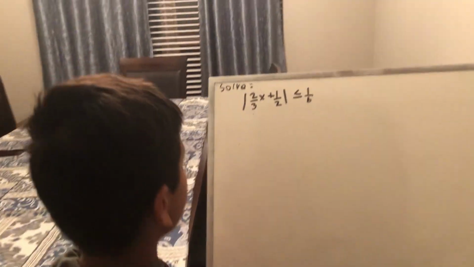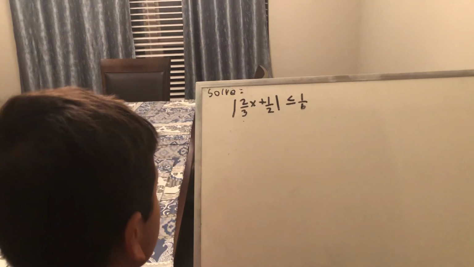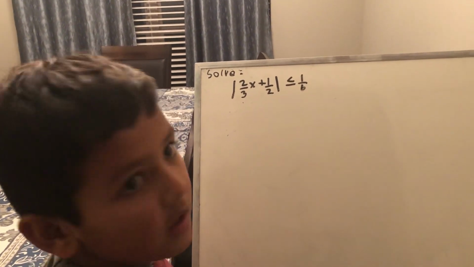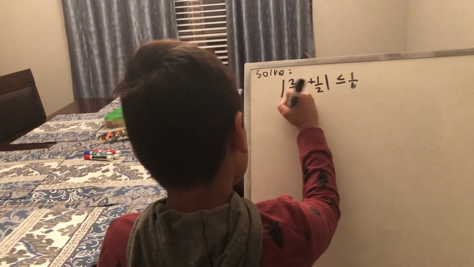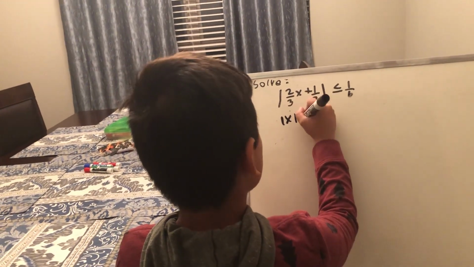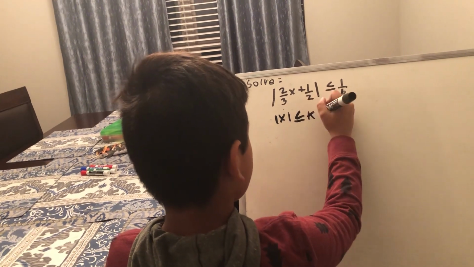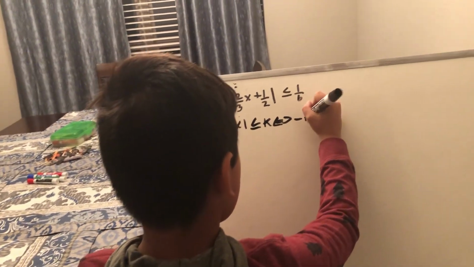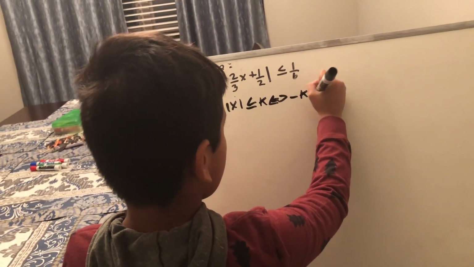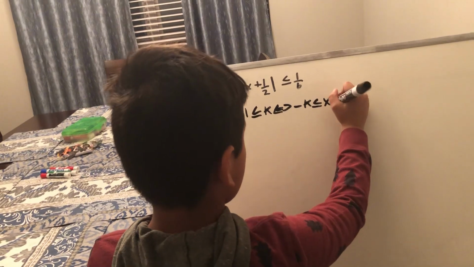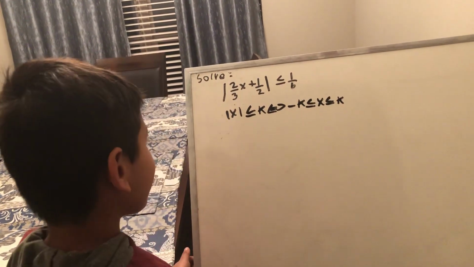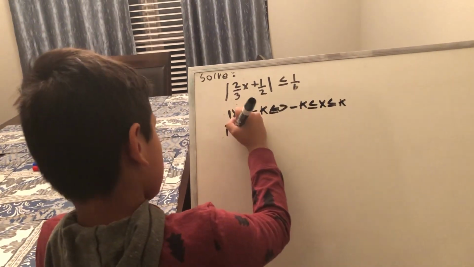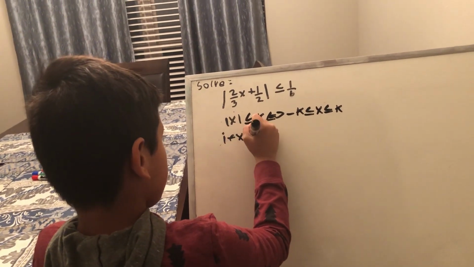Today we're going to solve the absolute value inequality: the absolute value of 2 over 3x plus half is less than or equal to 1 over 6. First of all, what you need to know is that the absolute value of x less than or equal to k is equivalent to negative k less than or equal to x less than or equal to k. I'll prove that to you.